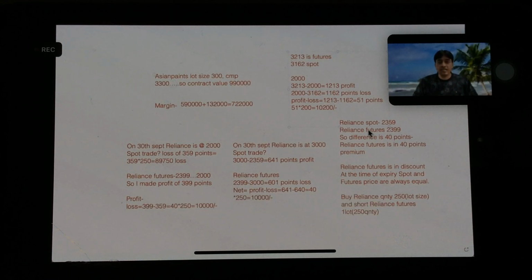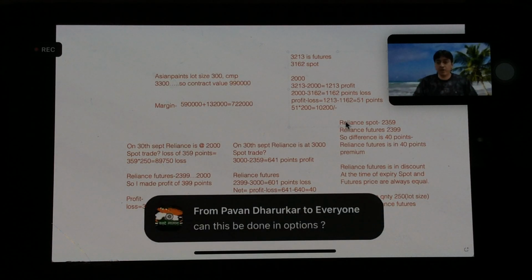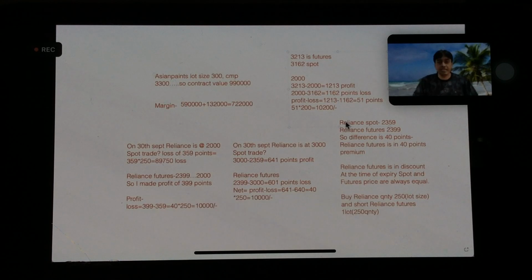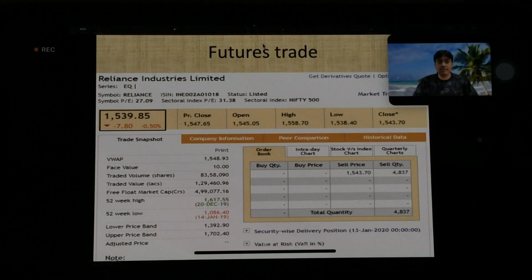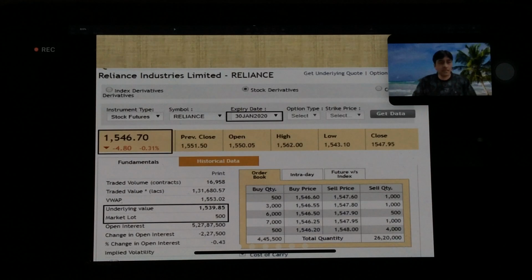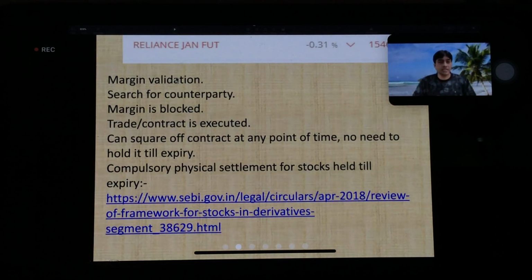So we can take this opportunity, and this opportunity doesn't remain for a prolonged period because there are mutual funds whose living is on it. The fund managers of arbitrage funds do this thing only. Okay, so this is Reliance and this is futures, right? We have seen the difference and the use of it.